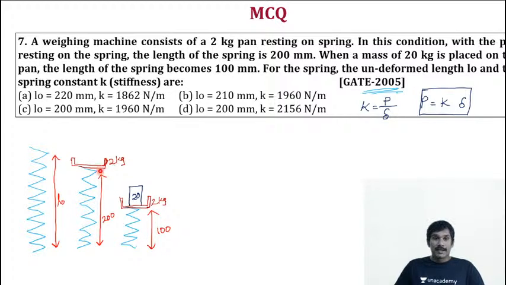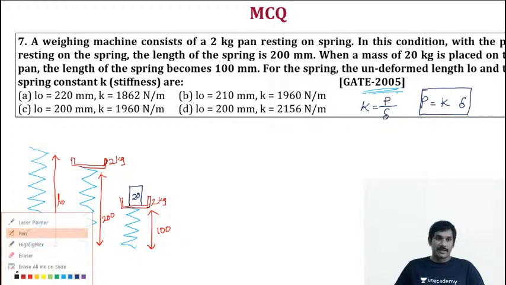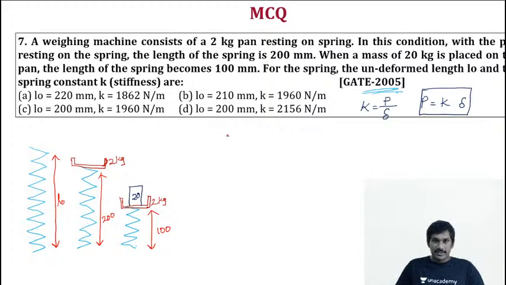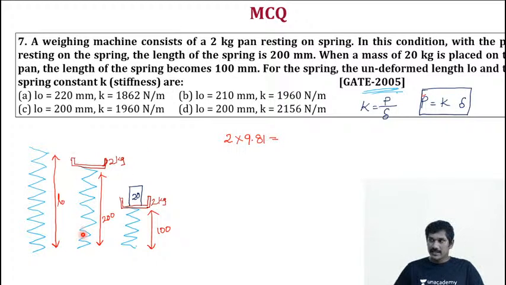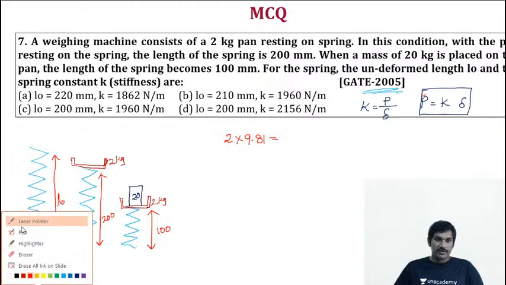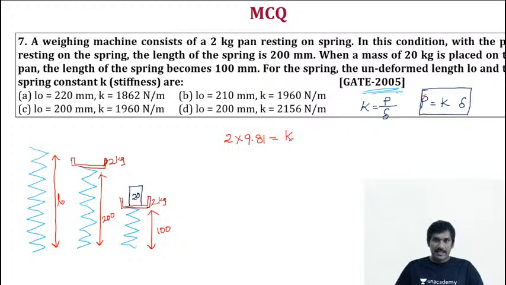What is the load applied in case 1? 2 kg. Okay, the load applied is 2 kg, and I'm converting to newtons. As per the equation, load is equal to stiffness into deflection, where the load applied in the first case is 2 kilograms. So 2 kilograms converted to newtons is equal to stiffness K